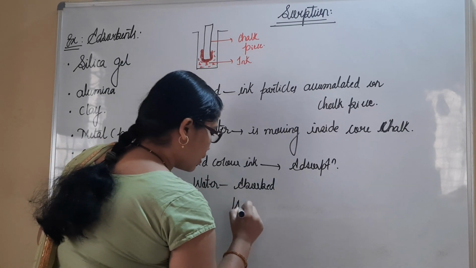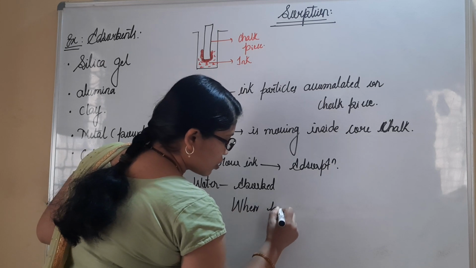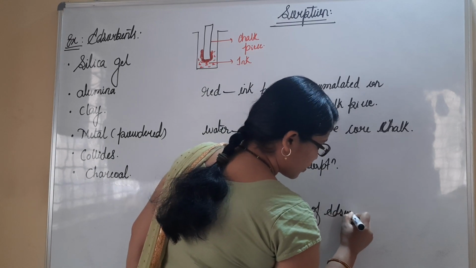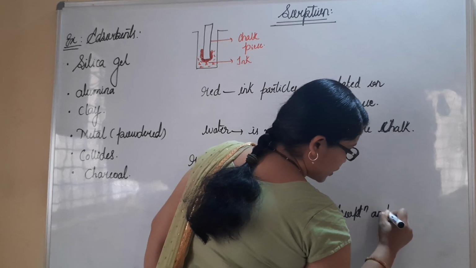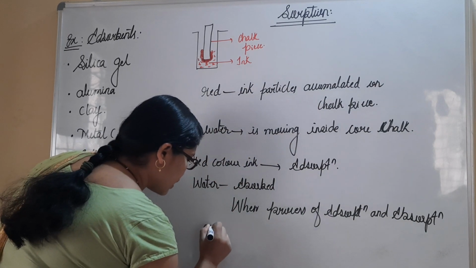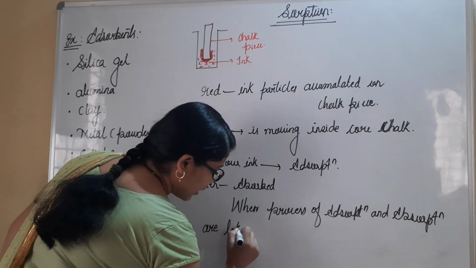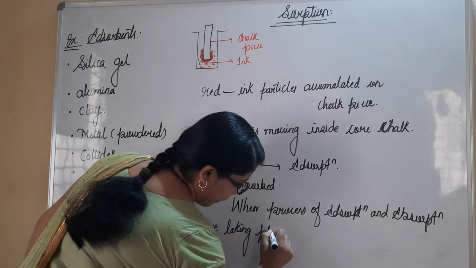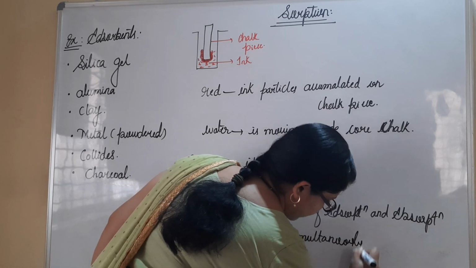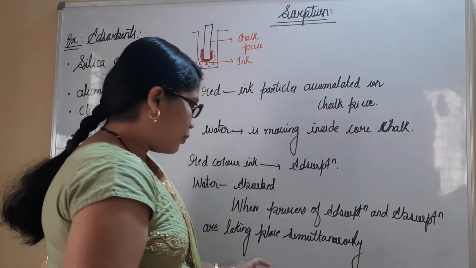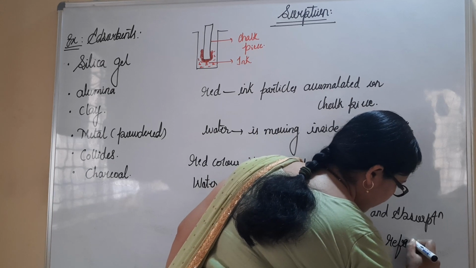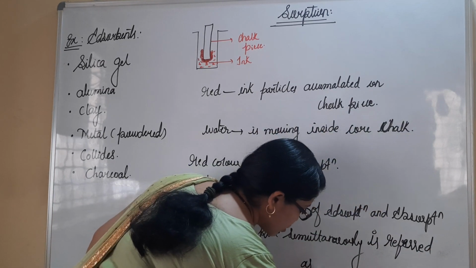So when process of adsorption and absorption are taking place simultaneously, that process is referred to as sorption.